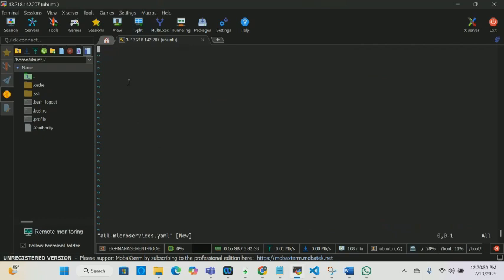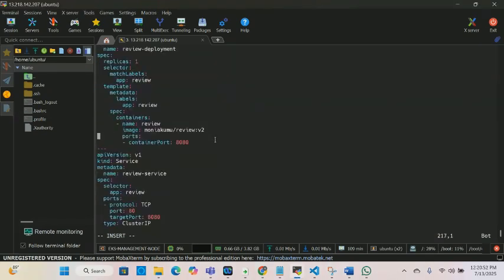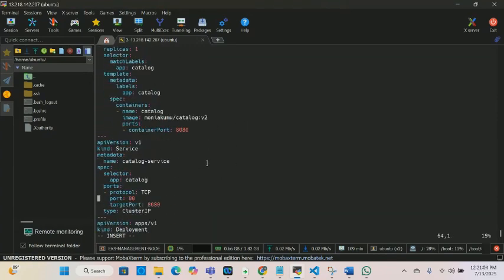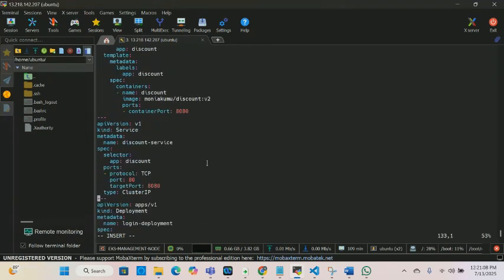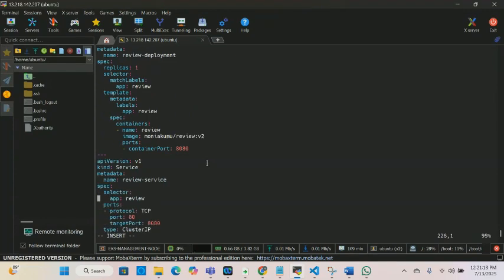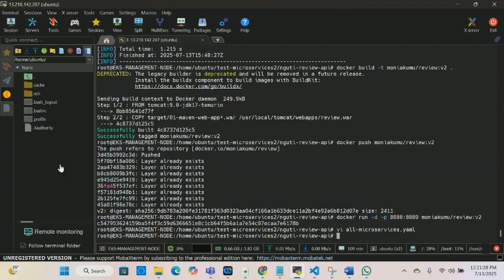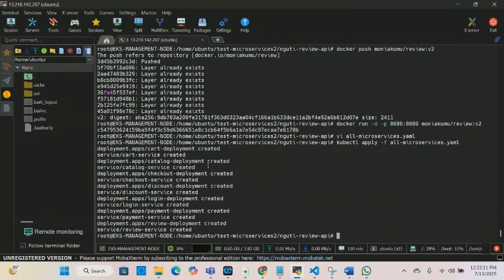So I'm going to come here, and then I will press I for insert. I can paste that file. I'll just paste the whole file here, and everything looks good. We have cart, and then we have checkout, discount, login, payment, review. So now I press escape, and we're out. And then we're going to apply. I'm just going to run kubectl apply -f, and then the name of the file that I'm trying to apply, and then I'll press enter, and that should be it.